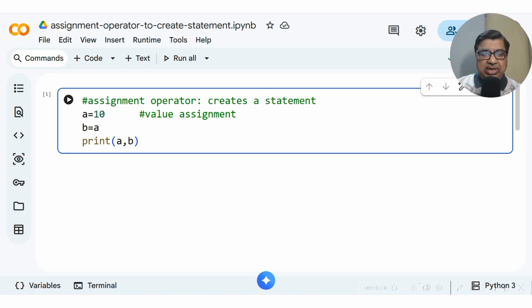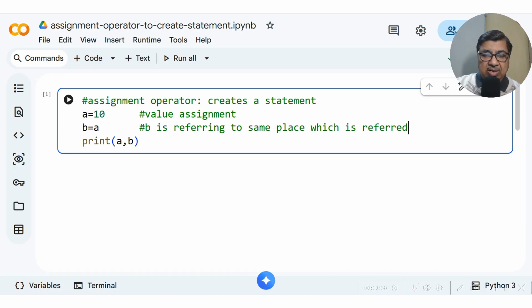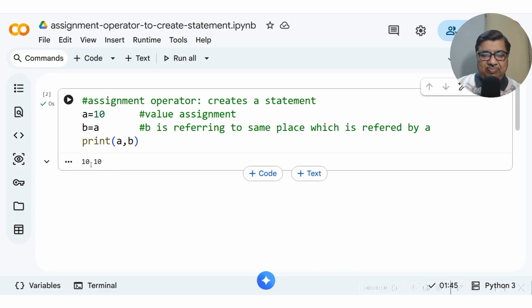Now this A equal to 10 looks quite simple, and if I say B is equal to A, B is referring to the same place which is referred by A. It is one and the same thing. So if I print A and B both, you probably know the answer. It will print 10 and 10, right?